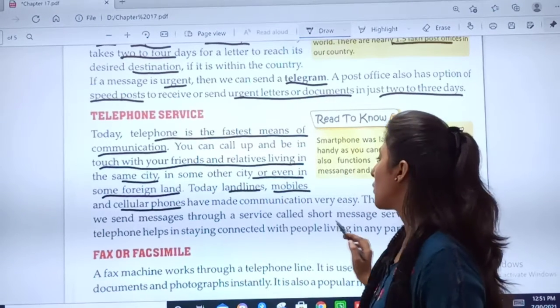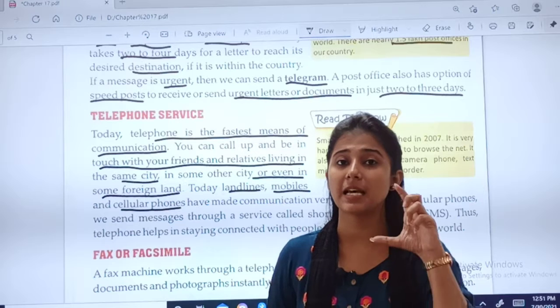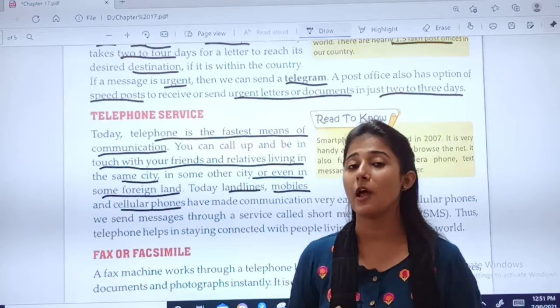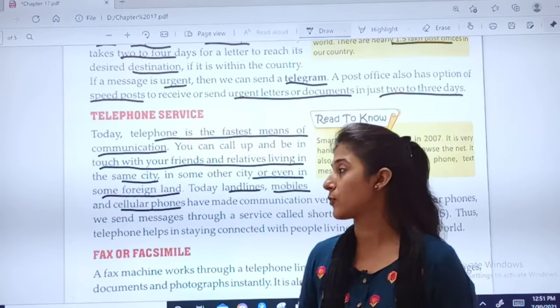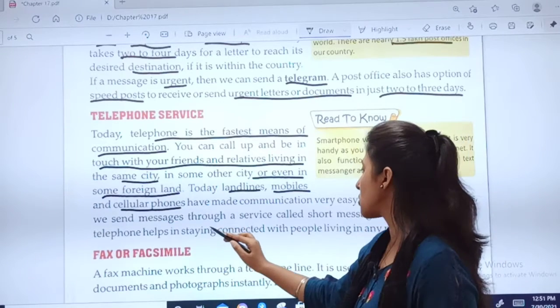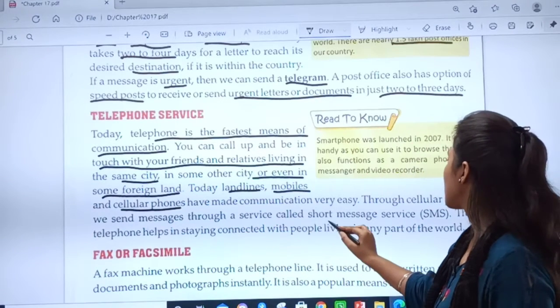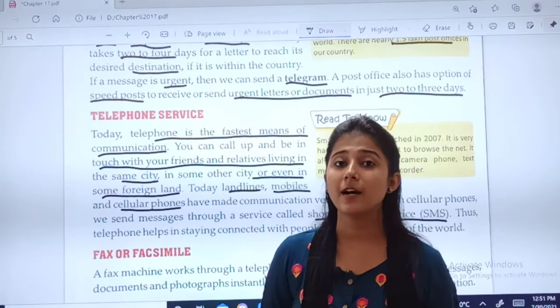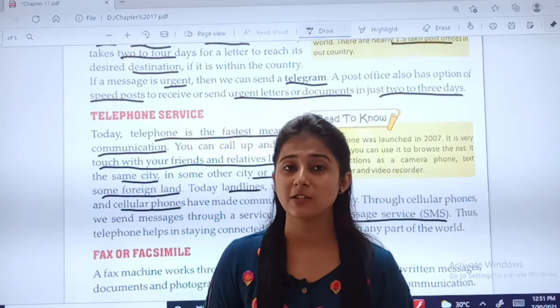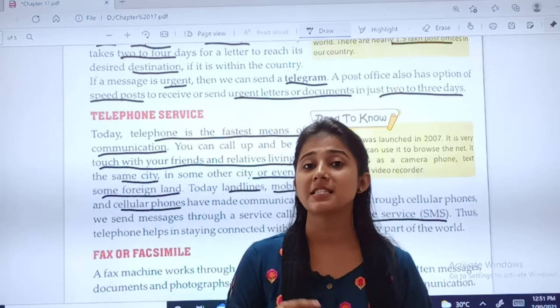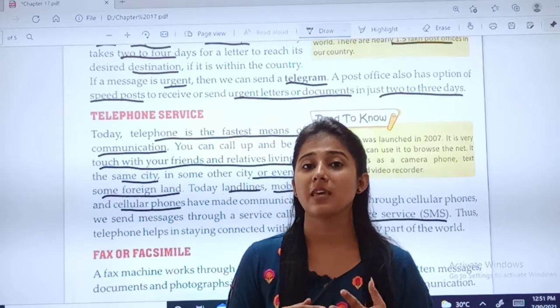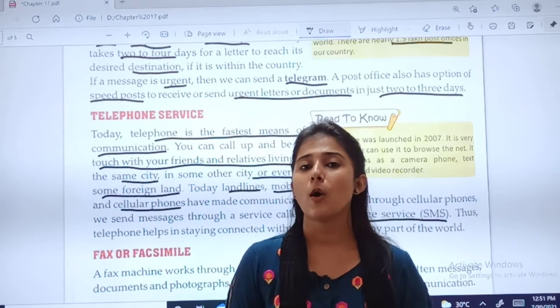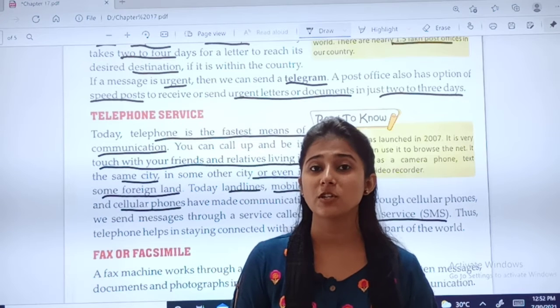Through cellular phones, we send messages. What do we do through a cellular phone? We send messages through a service called short message service. Earlier, before the invention of the touchscreen mobile, we had cellular phones in which there was no camera and new features were not there.